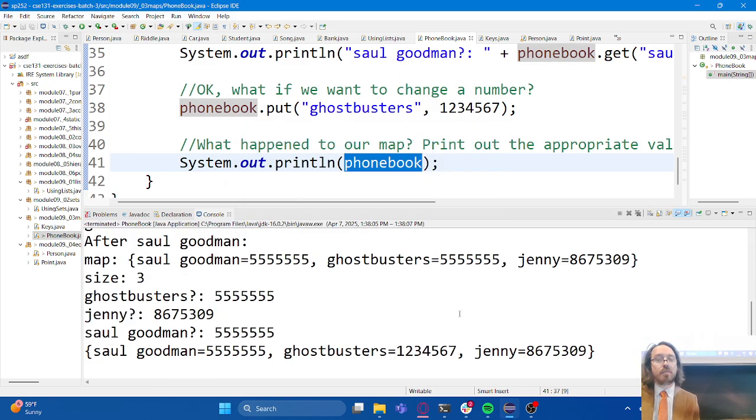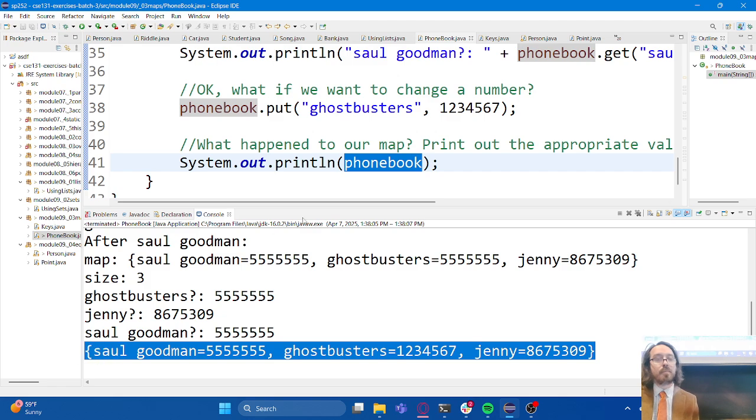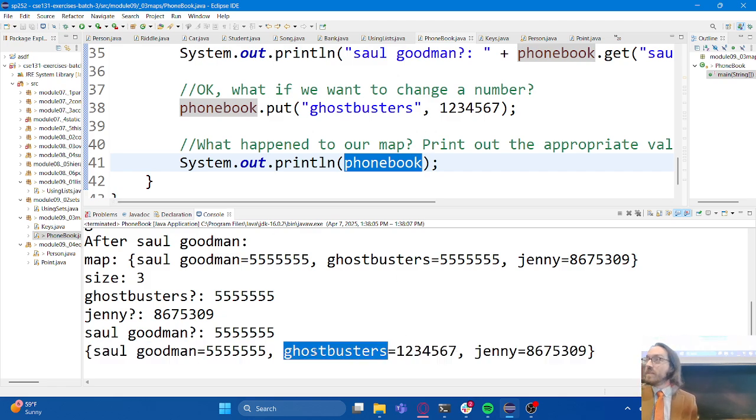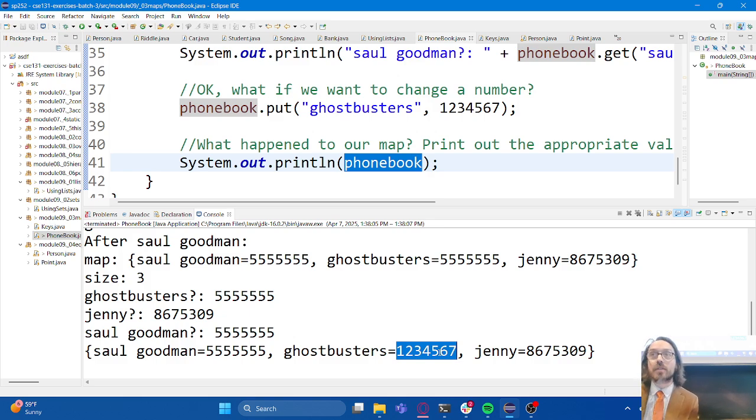Scroll down to the very bottom. You can see that this is what our map looks like, and Ghostbusters only appears once. Notice that the old value for Ghostbusters is gone. It has been replaced with the new value that I put in. So can I see the same value show up? Yes. Can I see the same key show up more than once?